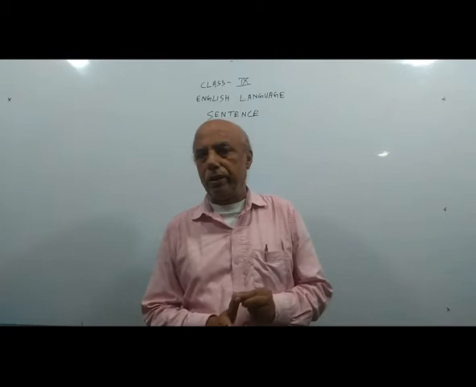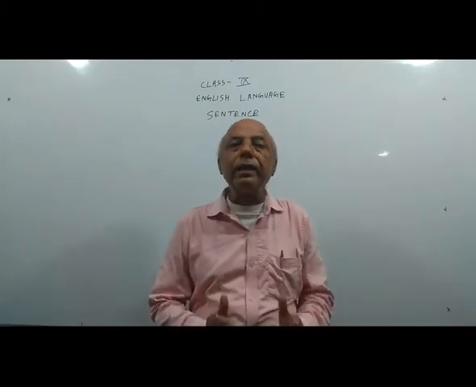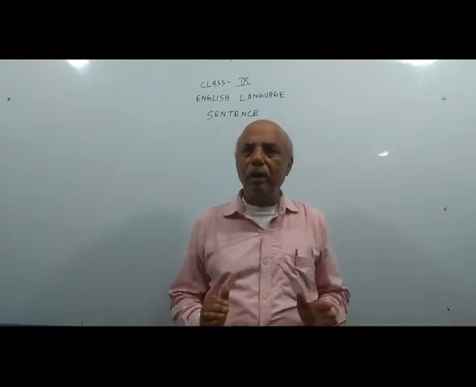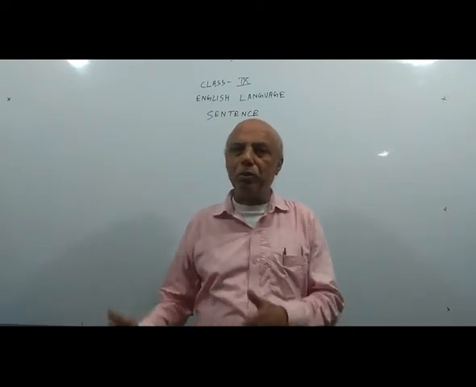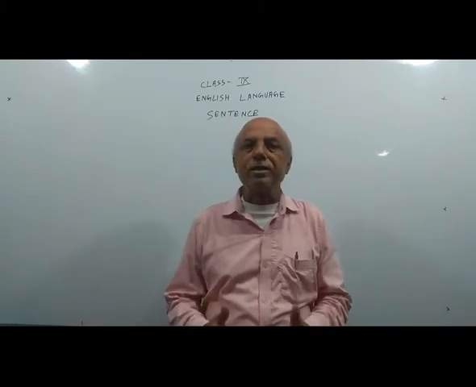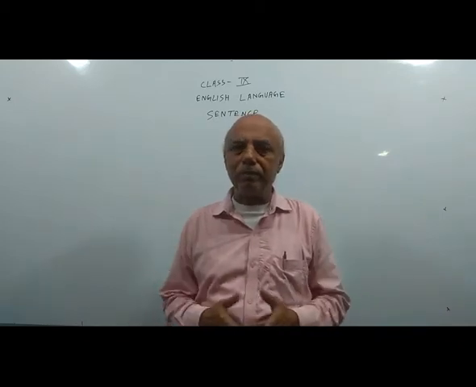First is called assertive. What is called assertive? It is the expression of a simple action. As for example, Ram goes, Ram is going. Geeta and Sita are singing songs. They are making a noise.